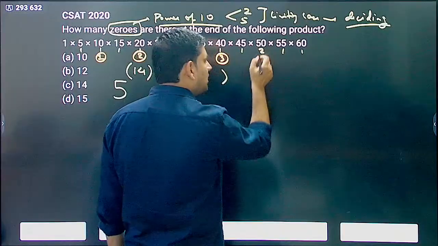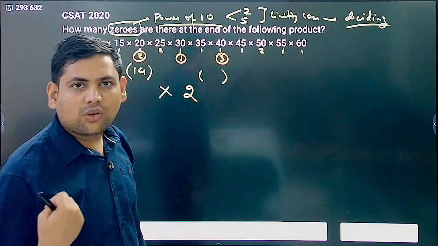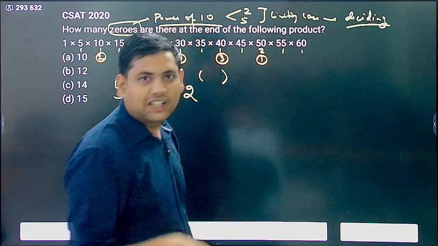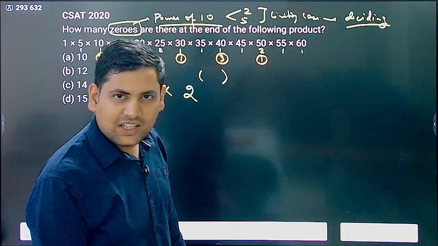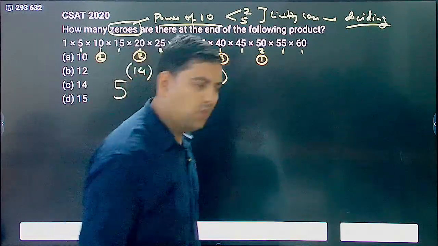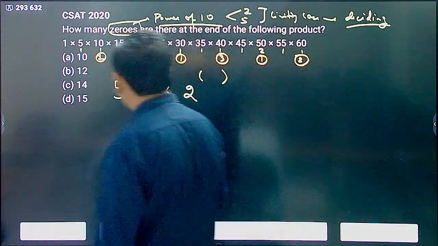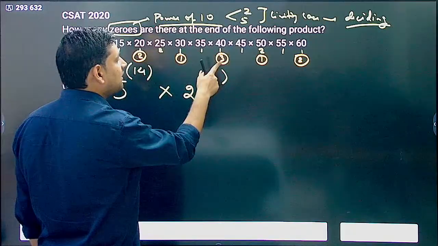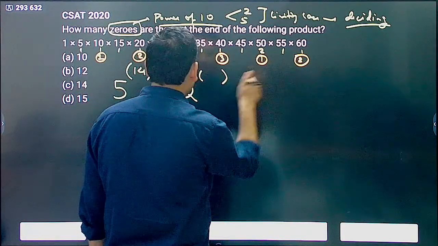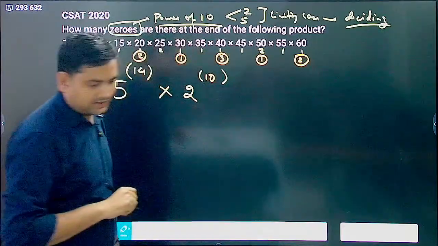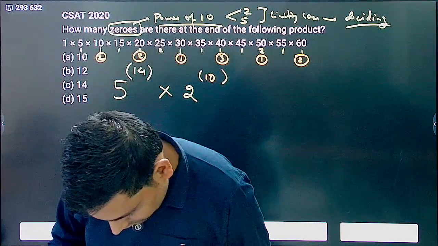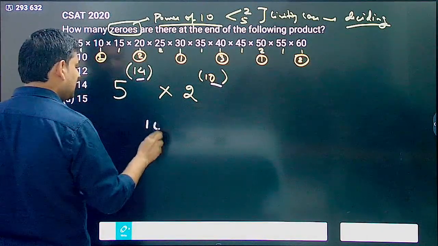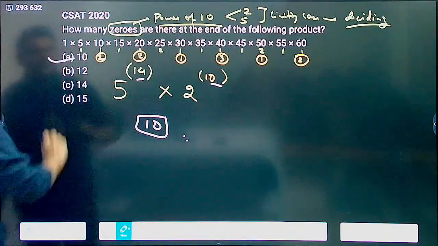Then 45 is gone. Then 50. Is 50 divisible by 4? No, so it is only divisible by 2. I will get only 1 here. Then 60 is very clearly divisible by 4. Is it divisible by 8? No. So here also I will get only 2. So what I got? 1 plus 2 is 3. 3 plus 1 is 4. 4 plus 3 is 7. 7 plus 1 is 8. 8 plus 2 is 10. Ultimately, which is minimum, 14 or 10? Of course, 10 is minimum. This is the limiting case. Answer becomes A.